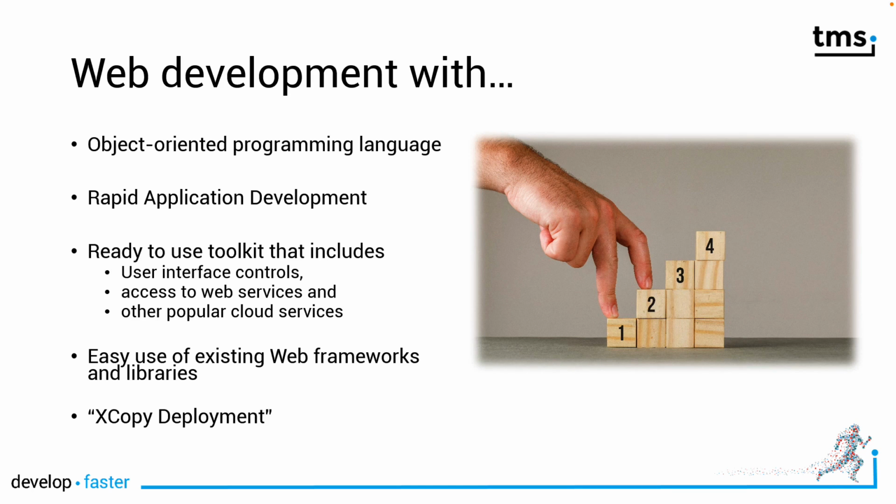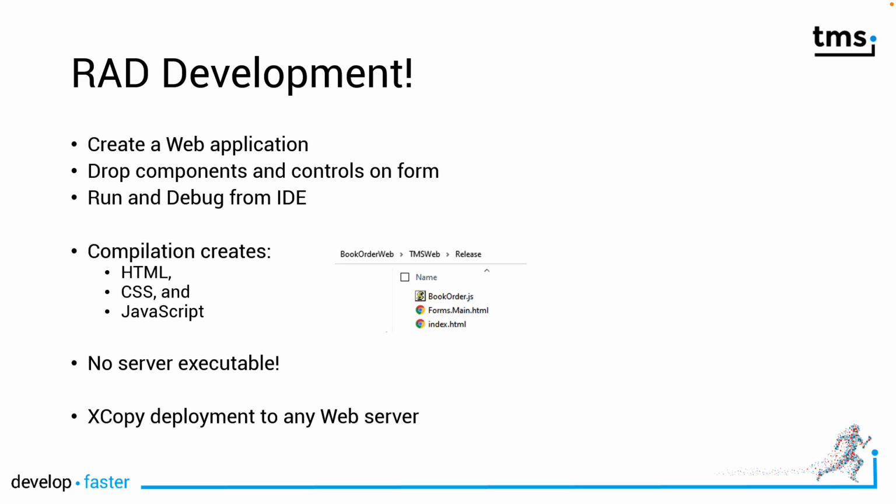You can do web development using the same concepts that you've gotten used to. You can do object-oriented programming with rapid application development. You have a ready-to-use toolkit that includes user interface controls. You can easily access any web services and other popular cloud services. And you can integrate existing libraries, JavaScript libraries in this case. Xcopy deployment is guaranteed. You just have to copy the parts of your web application. You can deploy TMS Web Core applications to any web server. And it is truly RAD.